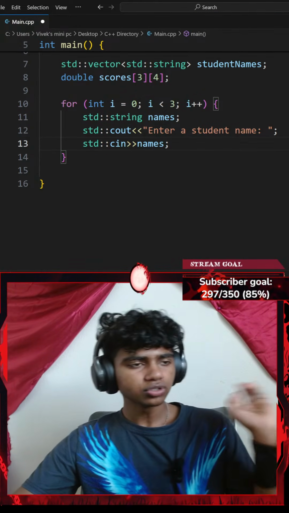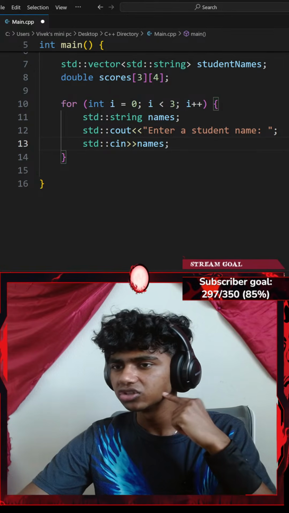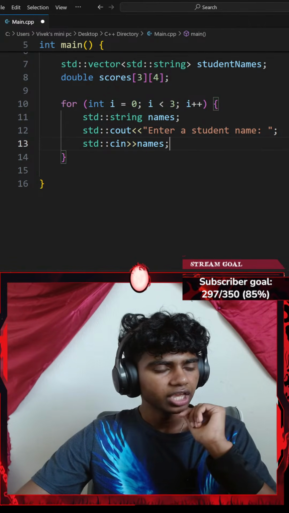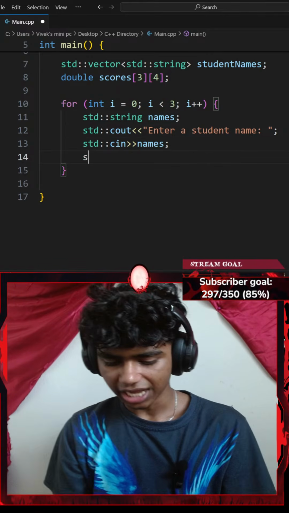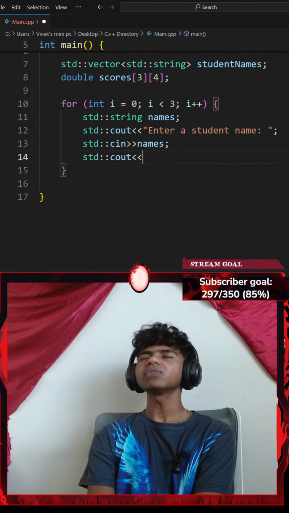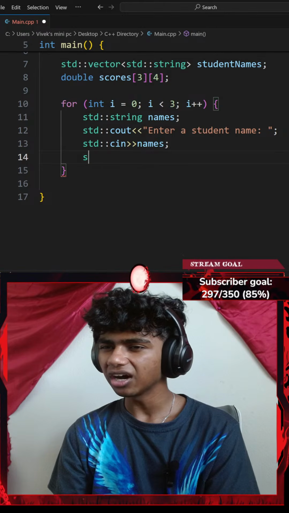That said, ask the user to enter four scores for each student. So I gotta ask the user to enter four scores for each student. Okay, let me add a standard console output with an insertion operator. Since I want the user to add four scores, I could go with maybe a nested for loop.